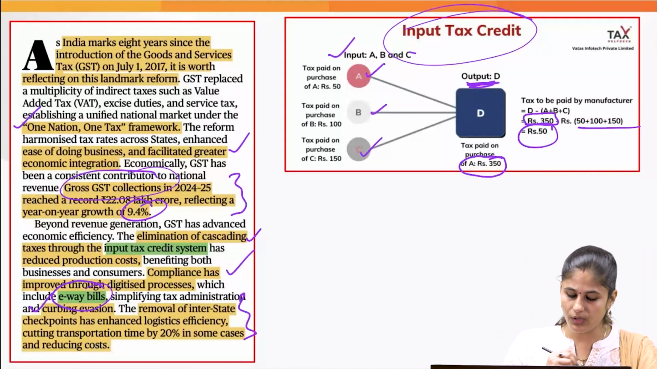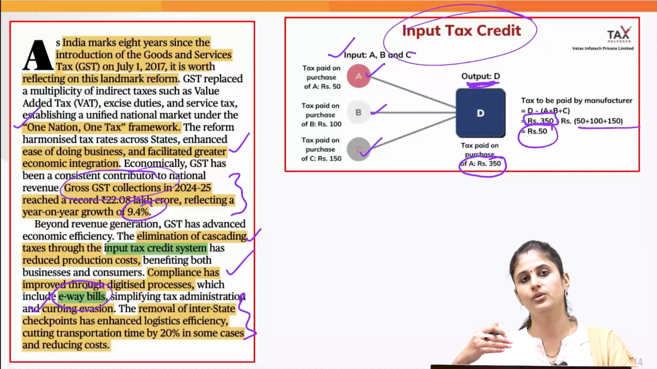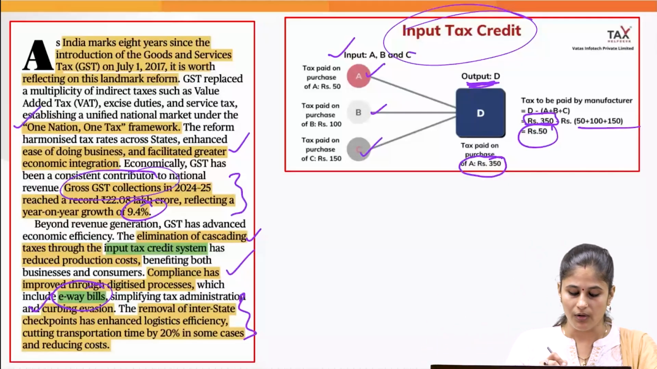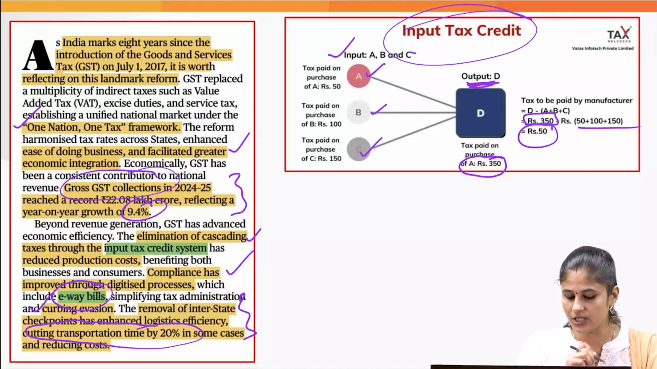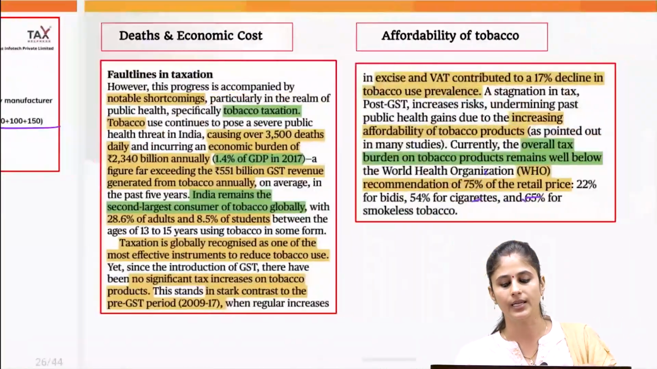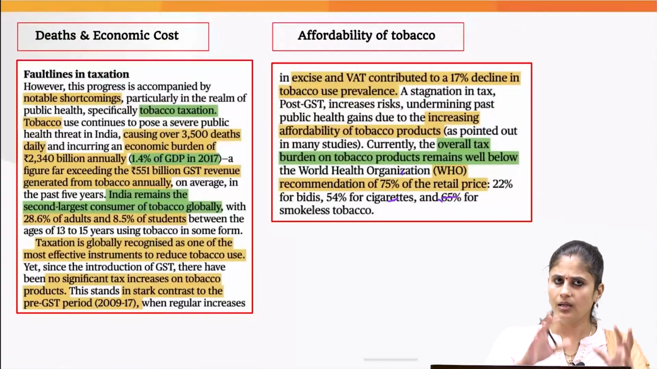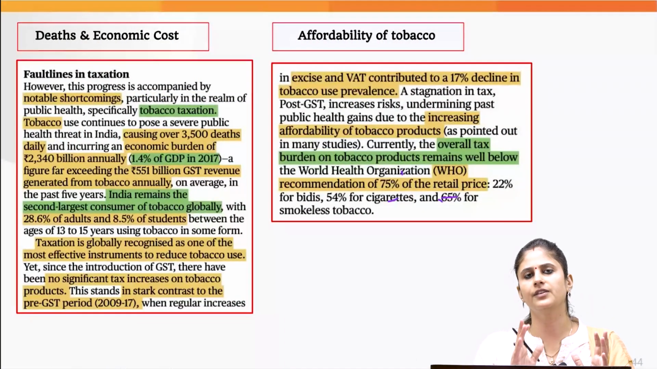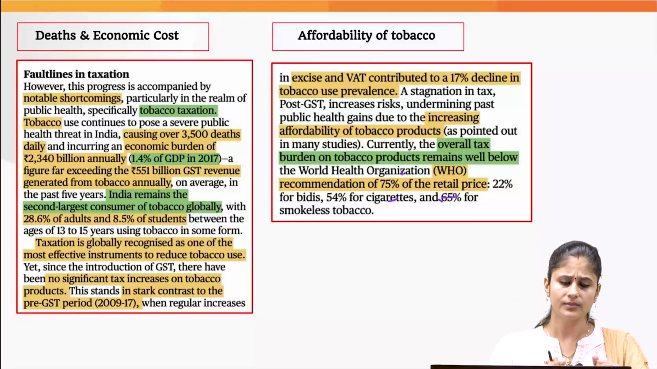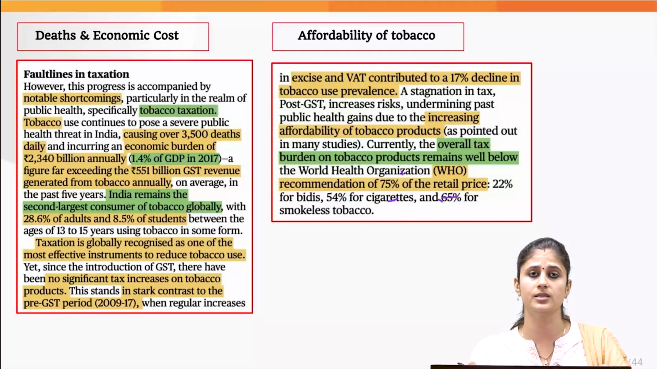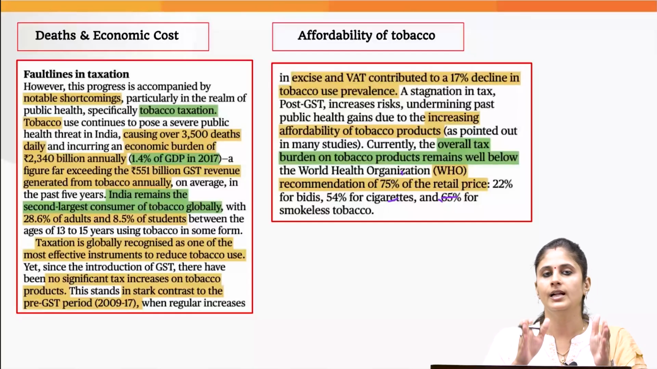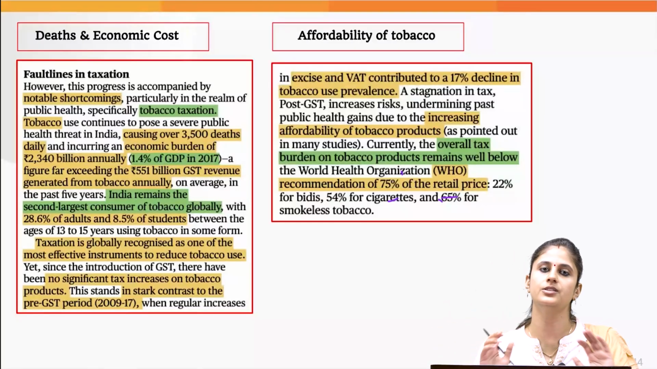Then by the removal of interstate checkpoints, we are able to enhance the logistic efficiency also. Why? Because of this, the transportation time has reduced by 20%. But after highlighting the significance of GST framework, the writer has pointed out some concerns with regard to the taxation that is there on the tobacco products under the GST framework.